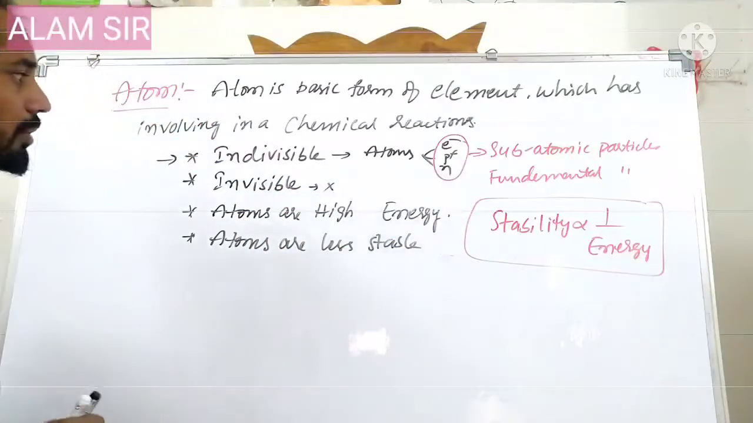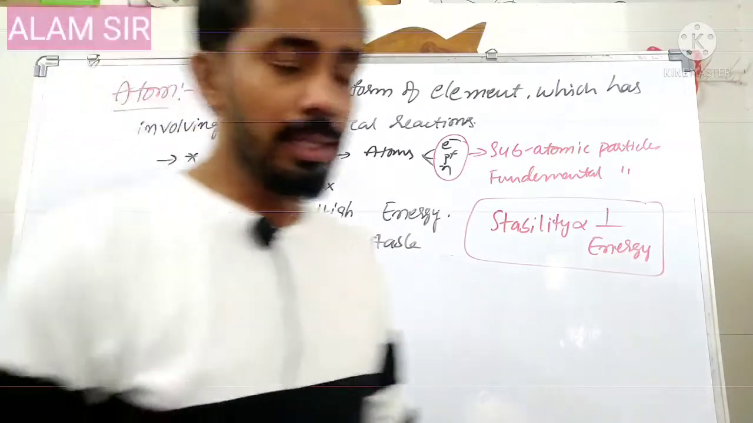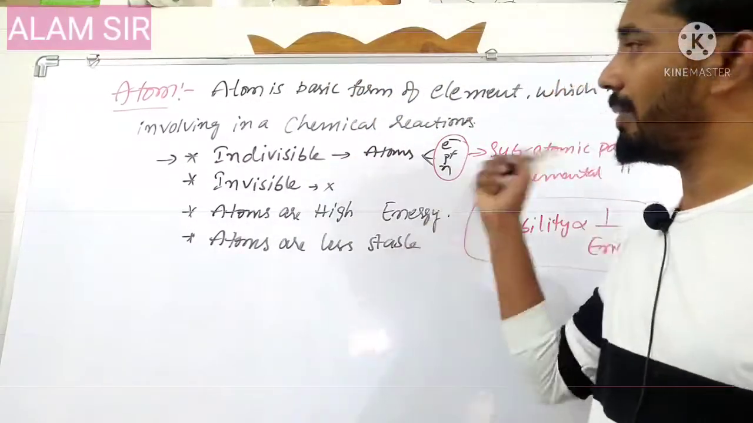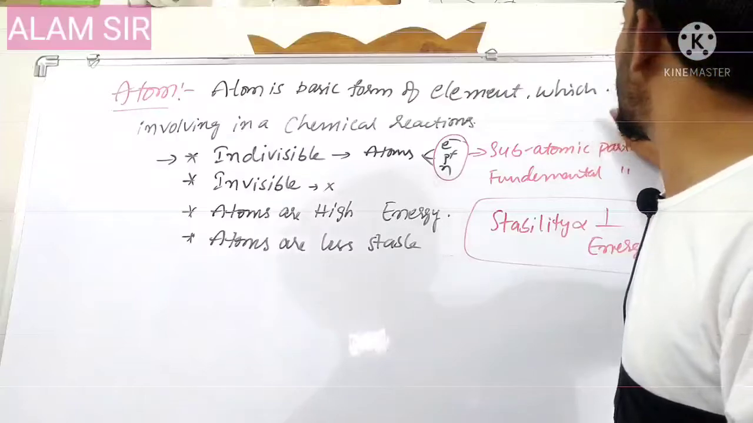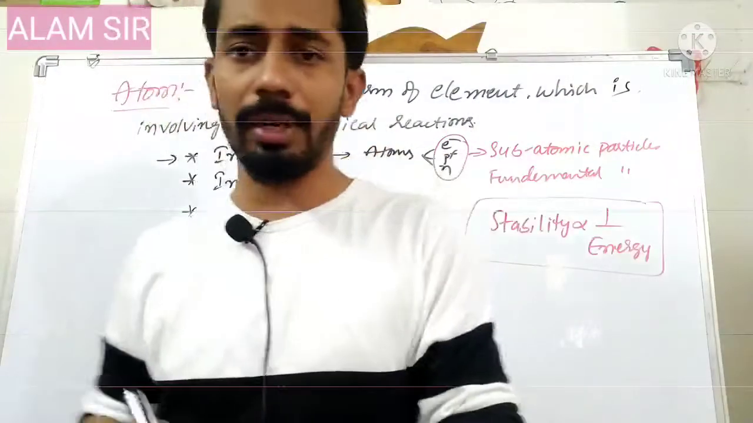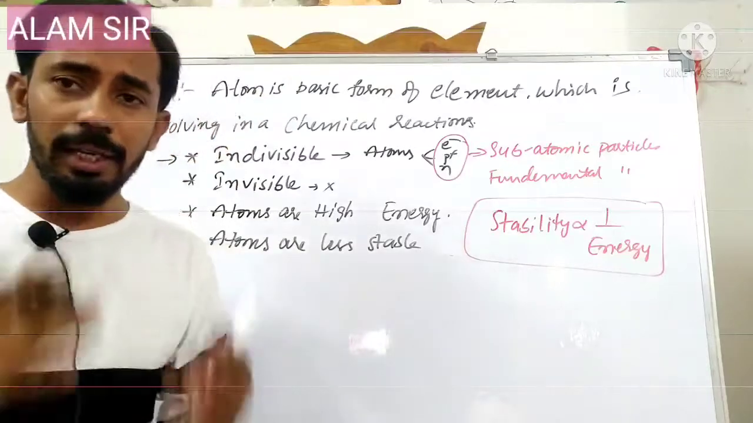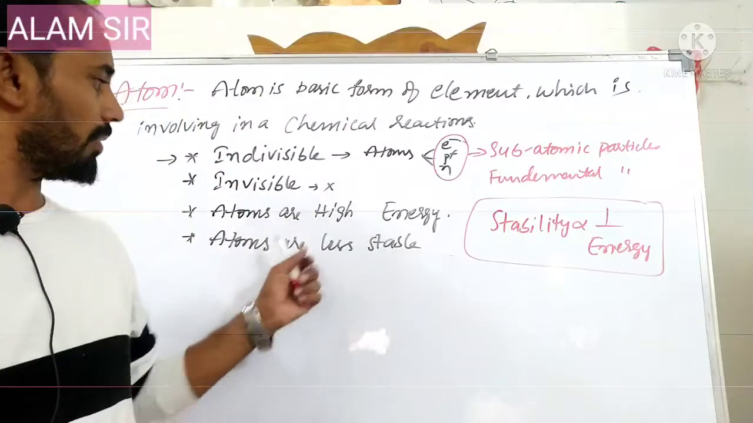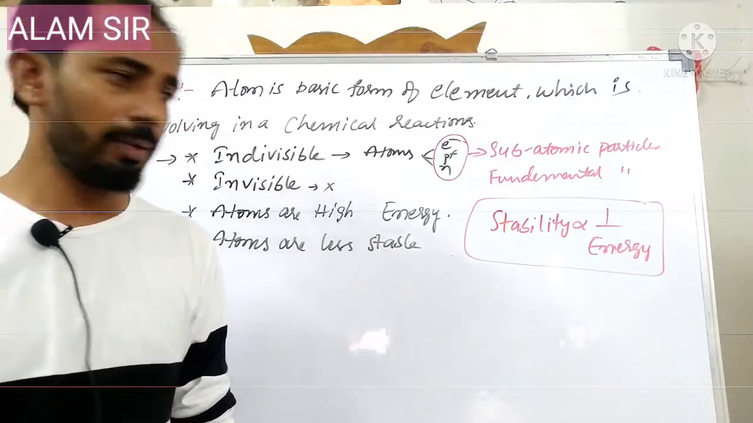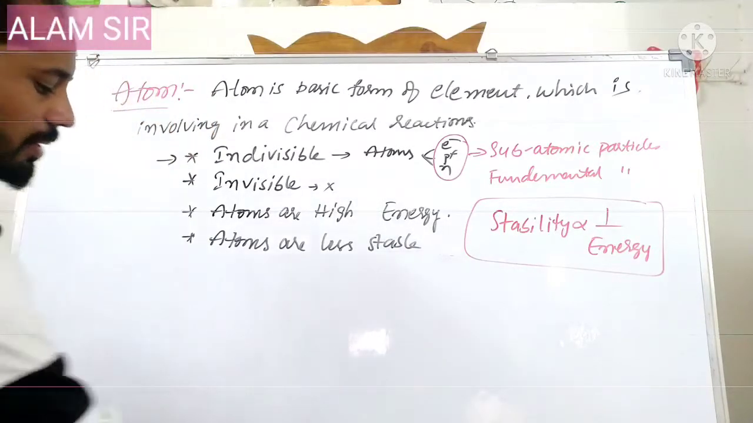Right. So the atom's definition is: the basic form of the element which is involved in a chemical reaction. It is indivisible and invisible, and these are highly energetic, that's why less stable. So this is about the atom.